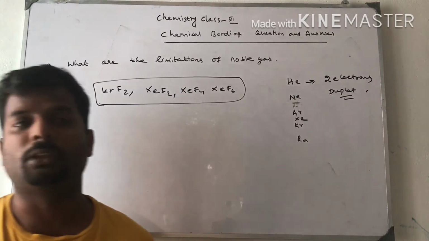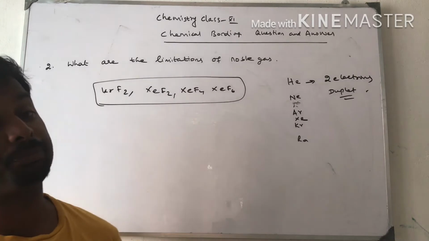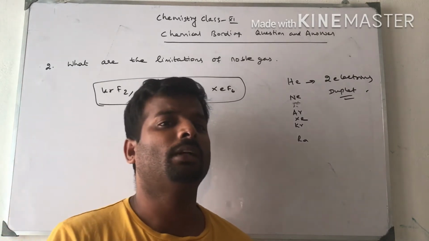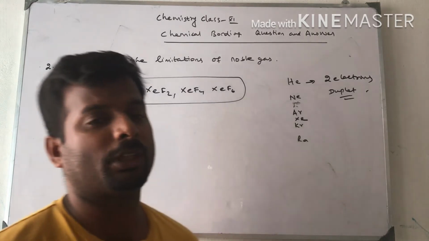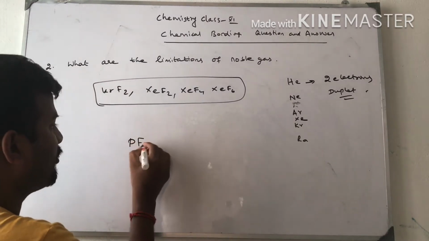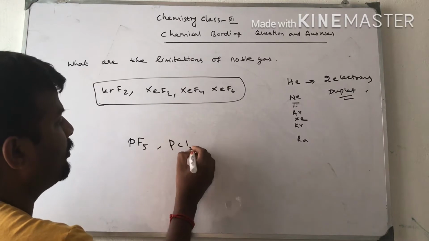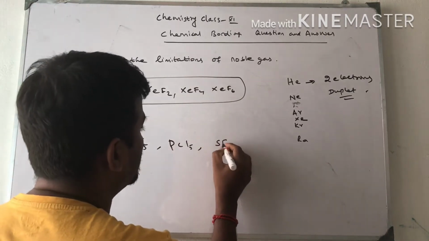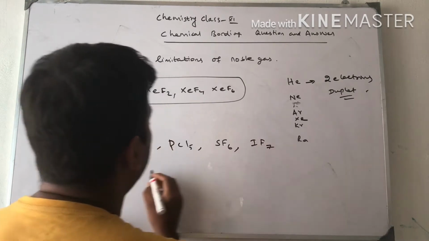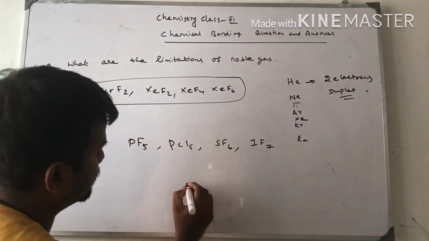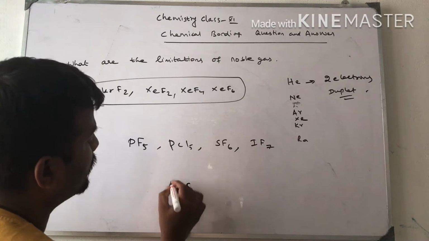Second point, the expanded octet. The octet rule is violated by certain compounds like PF5, PCl5, SF6, and IF7. Let us take SF6, sulfur hexafluoride.